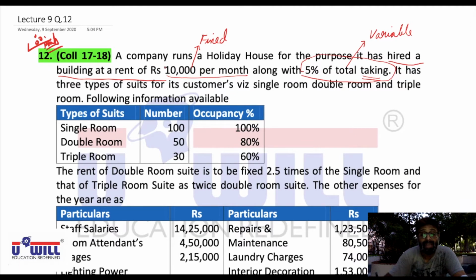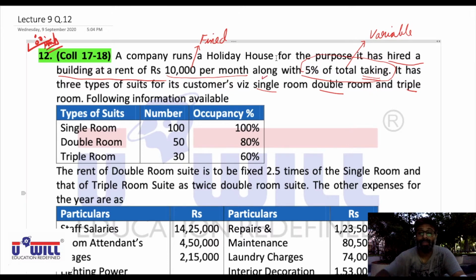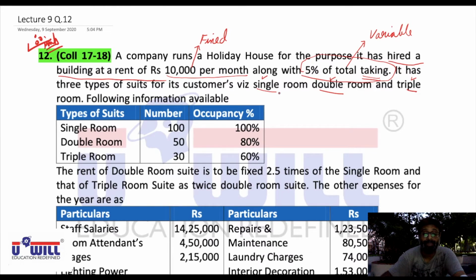It has three types of suites for its customers, that is single room, double room and triple room. So there are three types of rooms available in the hotel. Single room means where possibly one person can stay, or maybe two persons in a single room. Double room means there'll be two rooms, and triple room means there'll be three rooms, so three different families can also stay at the same time.